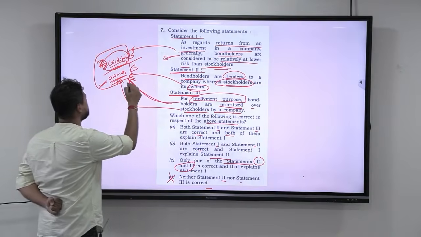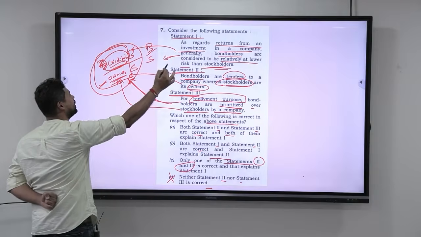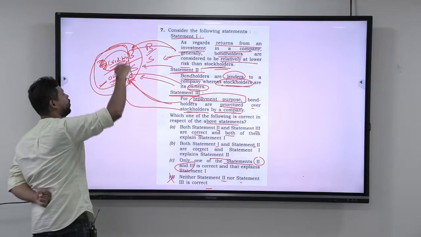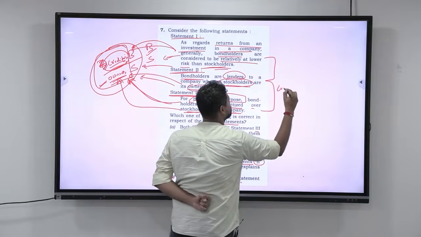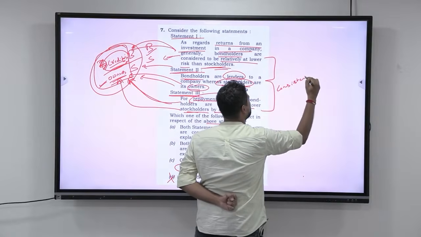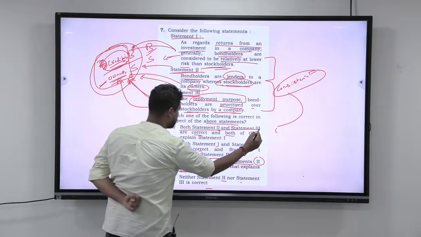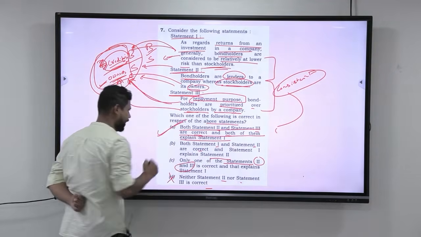Now, at the end of the day, I just drew this. Bondholders and shareholders, I have just drawn this. Whatever I have drawn, the other two statements are also conforming to this diagram only. So, can I say that these three are consistent? Because of the principle of consistency, we can say that both statement 2 and statement 3 are correct and both of them explain statement 1. So, answer is A.